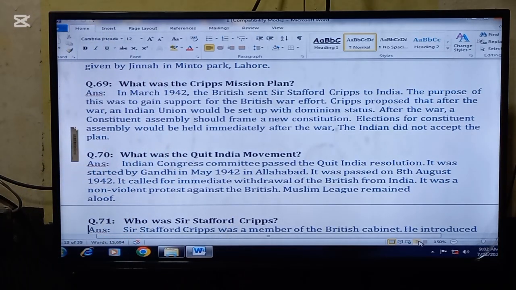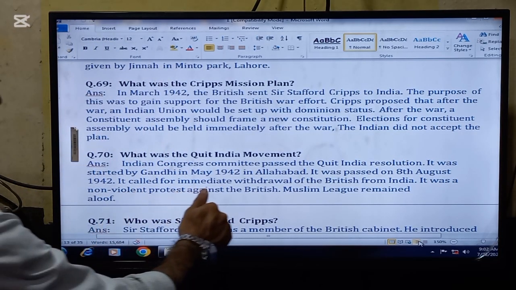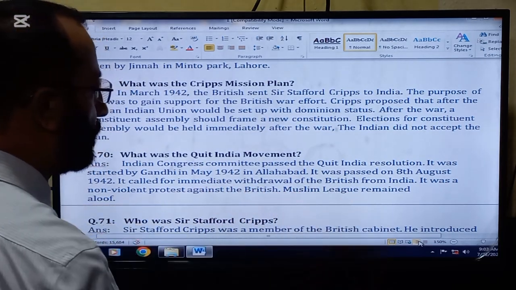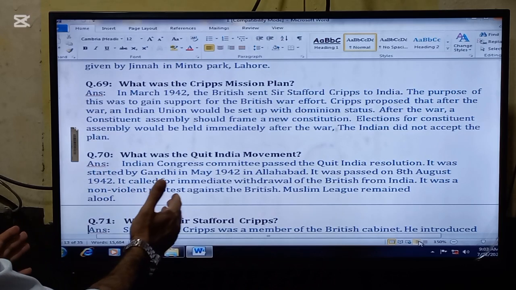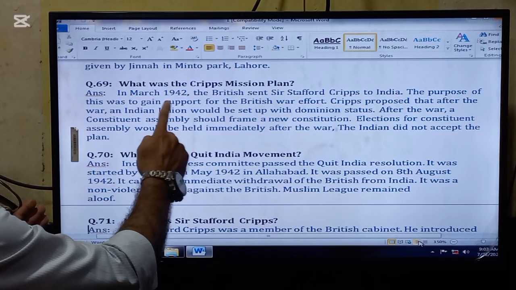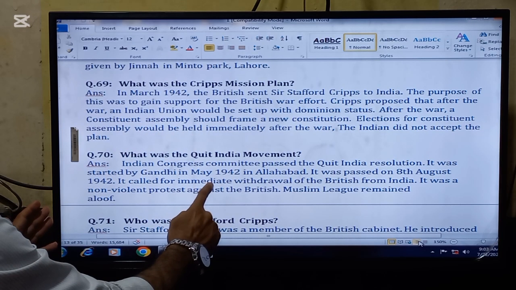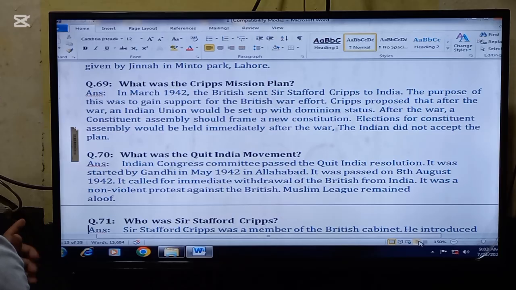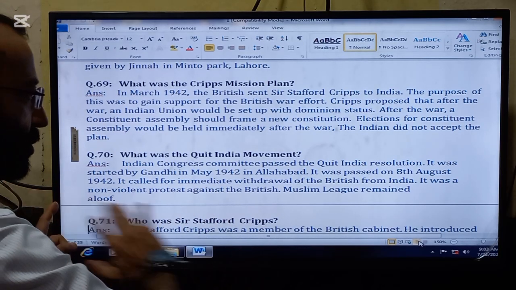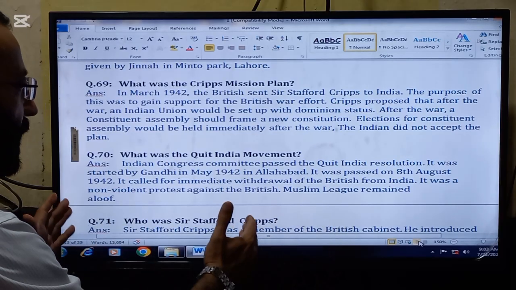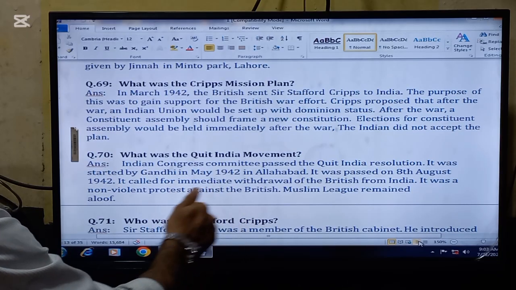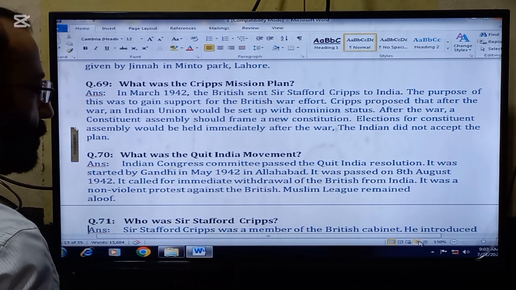The next important question in the lecture is, what was the Quit India movement? The Indian Congress Committee passed the Quit India resolution. It was started by Gandhi in May 1942. So look at the Cripps Mission plan's date and the Quit India movement date. So Indians were accelerating their efforts to throw out the British from the subcontinent. So they started the Quit India movement led by Gandhi in May 1942.